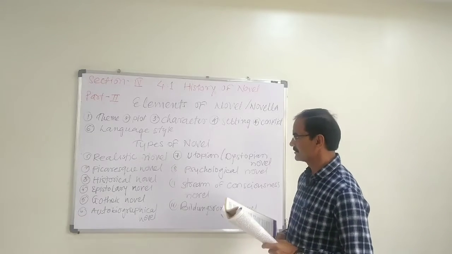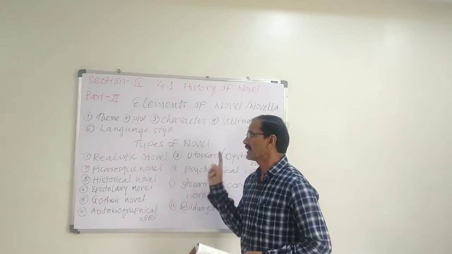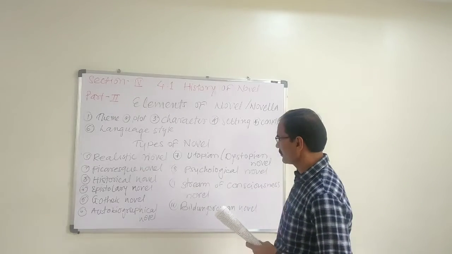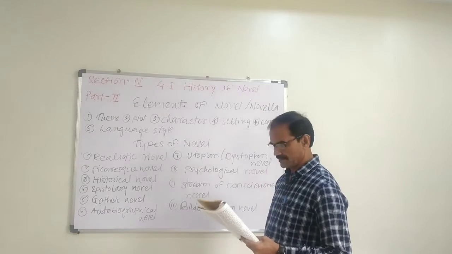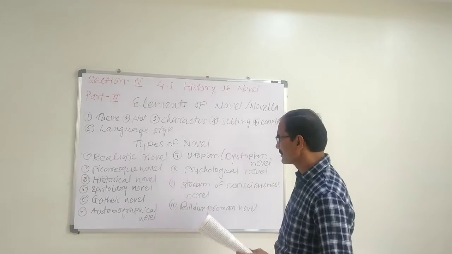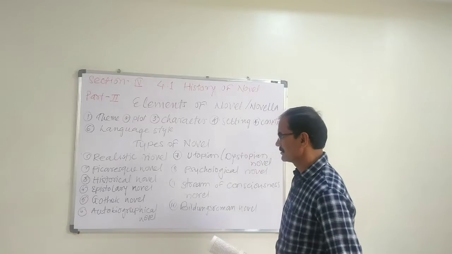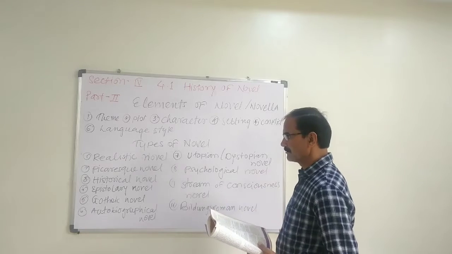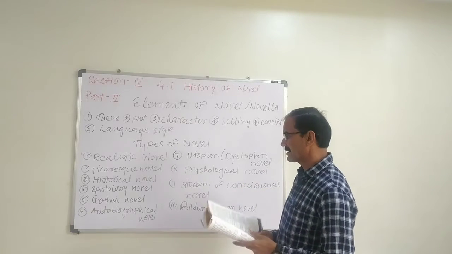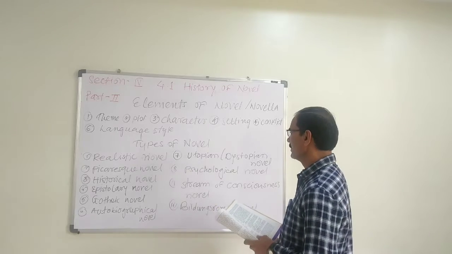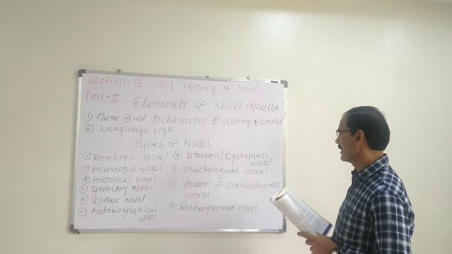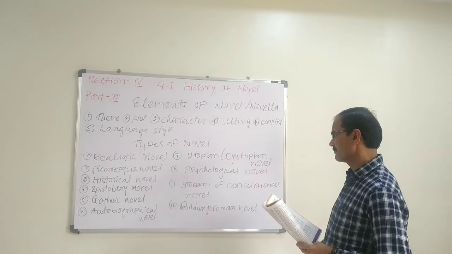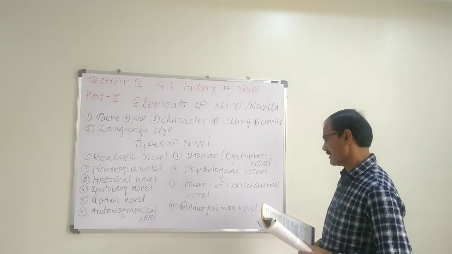Types of novel. With the help of the novel elements, there are some types in the history of the novel. The types of novel: 1, realistic novel; 2, picaresque novel; 3, historical novel; 4, epistolary novel; 5, Gothic novel; 6, autobiographical novel; 7, utopian or dystopian novel; 8, psychological novel; 9, stream of consciousness novel; and veterans novel.